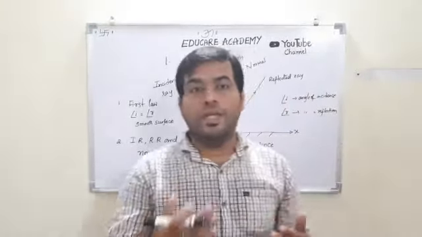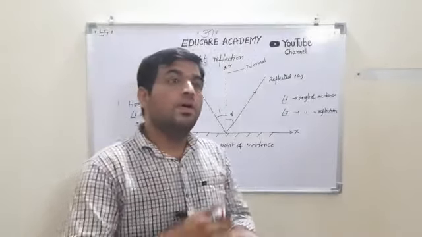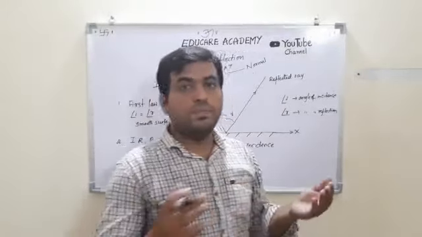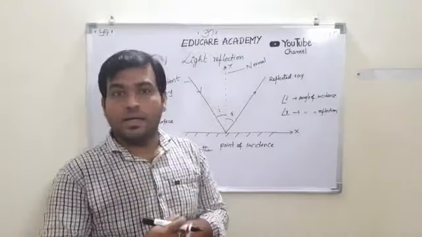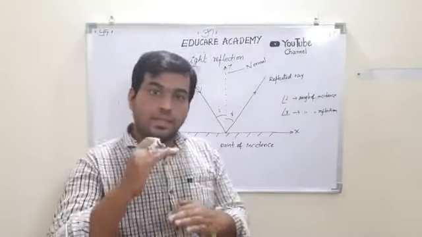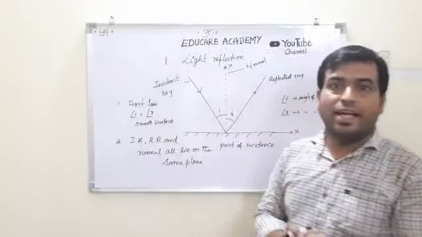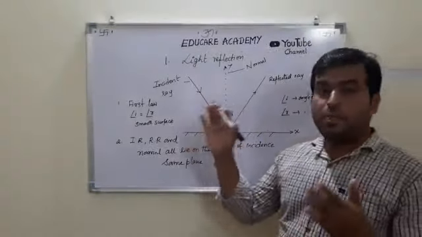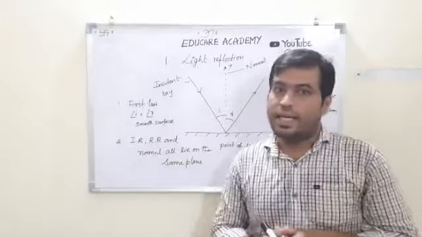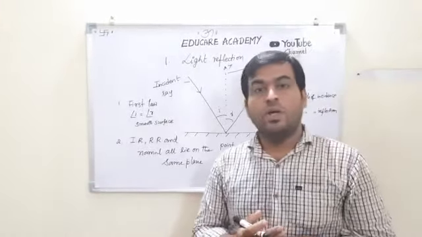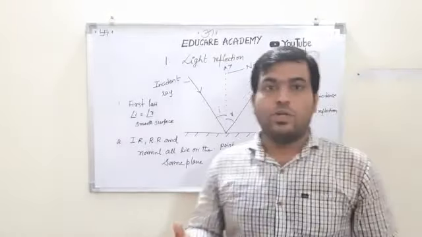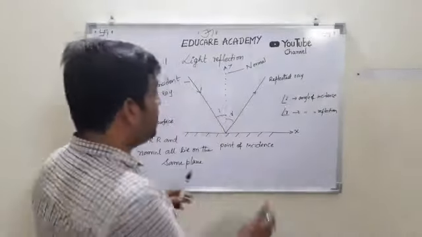Even if it is a very polished surface, some ups and downs or small cracks are there, so we won't get 100% reflection. Only in total internal reflection will we get 100% reflection. So let us move on to the next concept, which is the mirror.